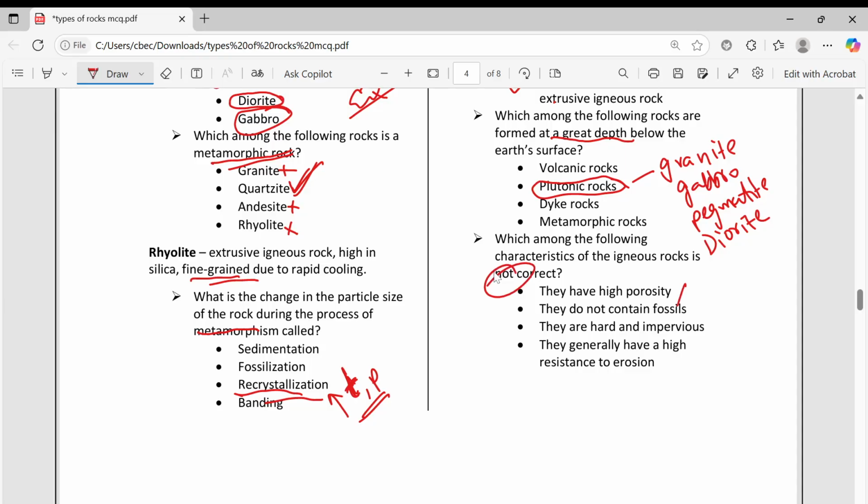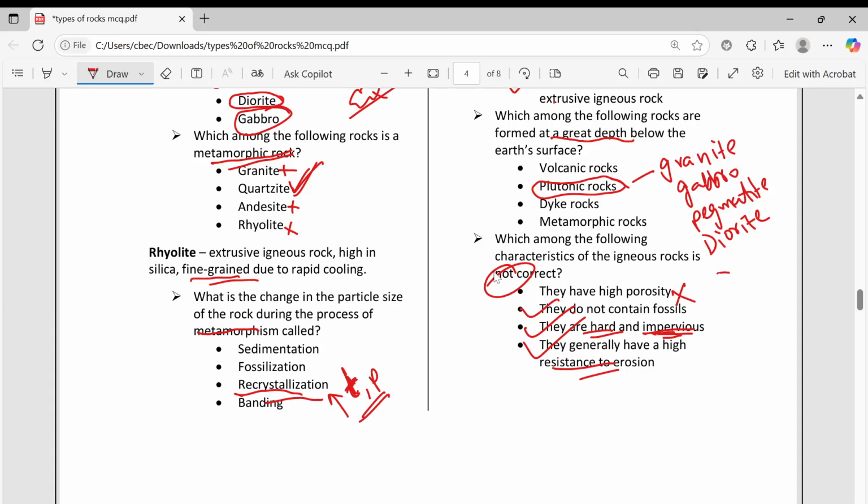Next, which among the following characteristics of igneous rocks is not correct? They have high porosity? No, not at all porous. That is in sedimentary rock. Do not contain fossils? Correct. They are hard? Yes. Impervious. Impervious means they will not permit anything, even water. Correct. They are generally highly resistant to erosion. Yes, erosion is very tough because they are very hard and they are not allowing water to go. Okay, they are not porous also.